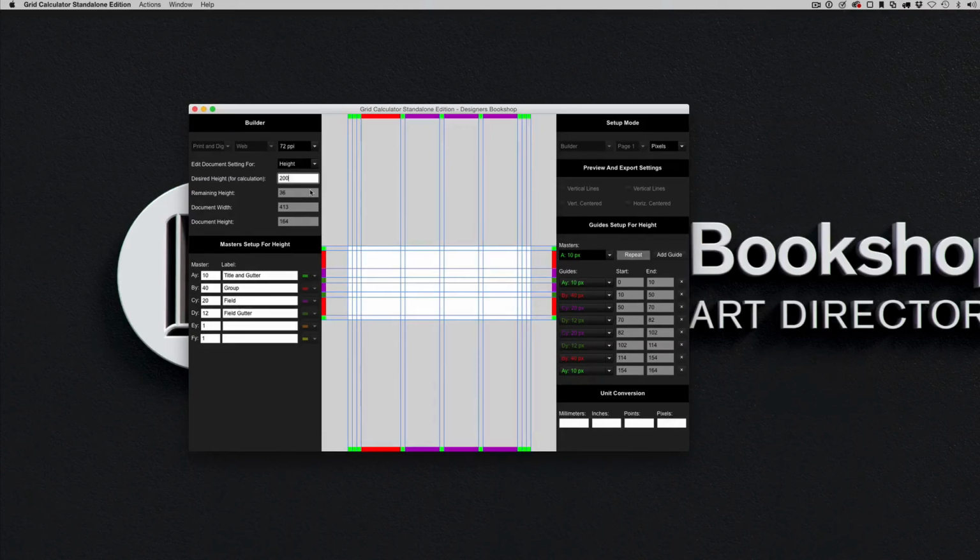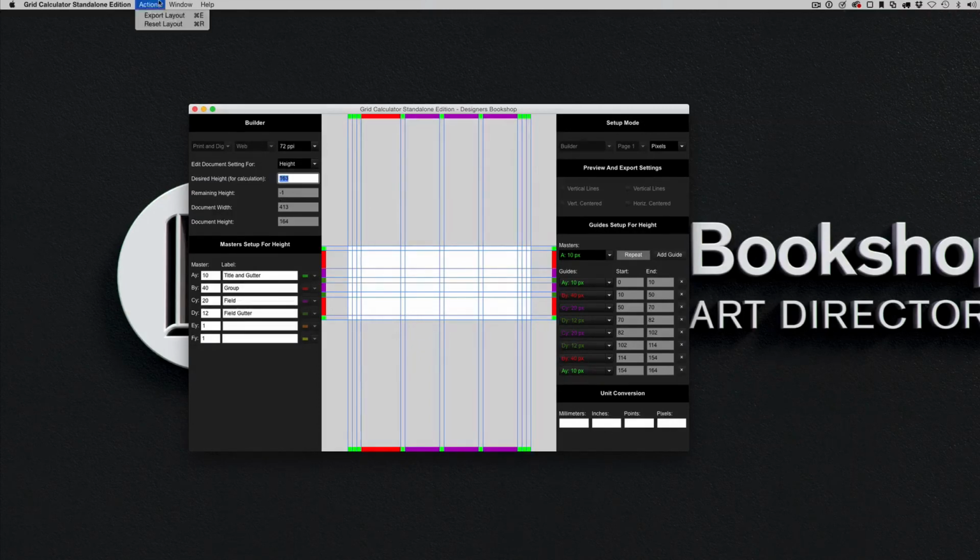Now, when I enter this, it doesn't really do anything except show me what the remaining height is. So if I'm below the current document width or height, it's going to be a negative value here. So let's say if I enter 163, it's going to be -1. So if I reduce the document height by 1 pixel, -1, I'm going to achieve 163.